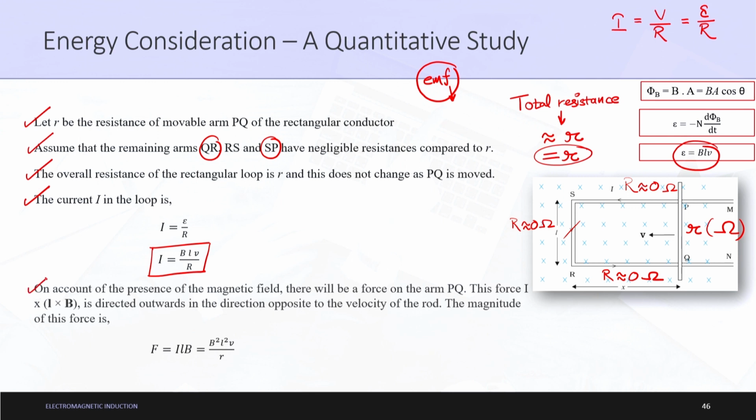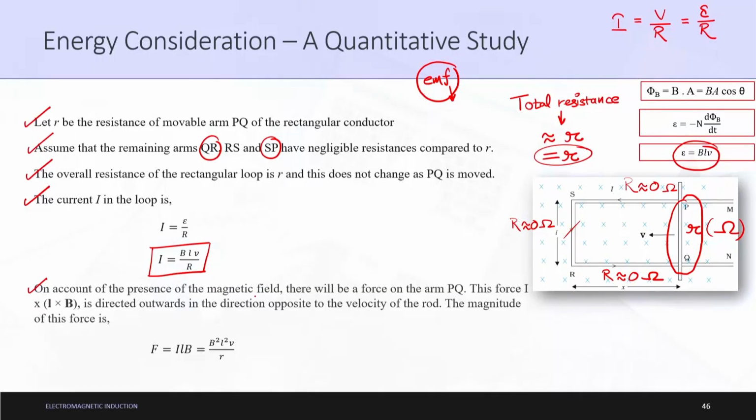So on account of the presence of magnetic field, there will be a force on the arm PQ. Why will there be a force on PQ only? Because it is only offering you resistance. In real life also, you will try to defend your position only against those who resist you. If the path of water is clear, it will directly flow. If the path of water is unclear, if there are pebbles, then it will try to change its position, it will try to repel, it will try to form currents, it will try to wave around. But if the path is clear, then it will directly move without any disturbance. So this is the same concept which is involved in current electricity and real life also.